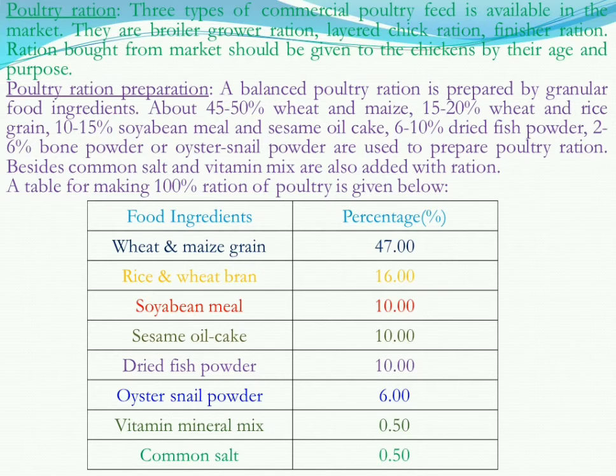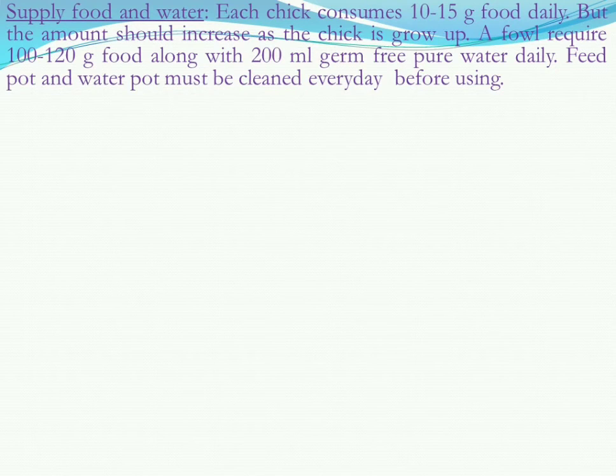Now let us know how much ration and water should be given. Each chick consumes 10 to 15 gram of food daily. That means when it is a small chicken, it needs 10 to 15 gram of food daily.